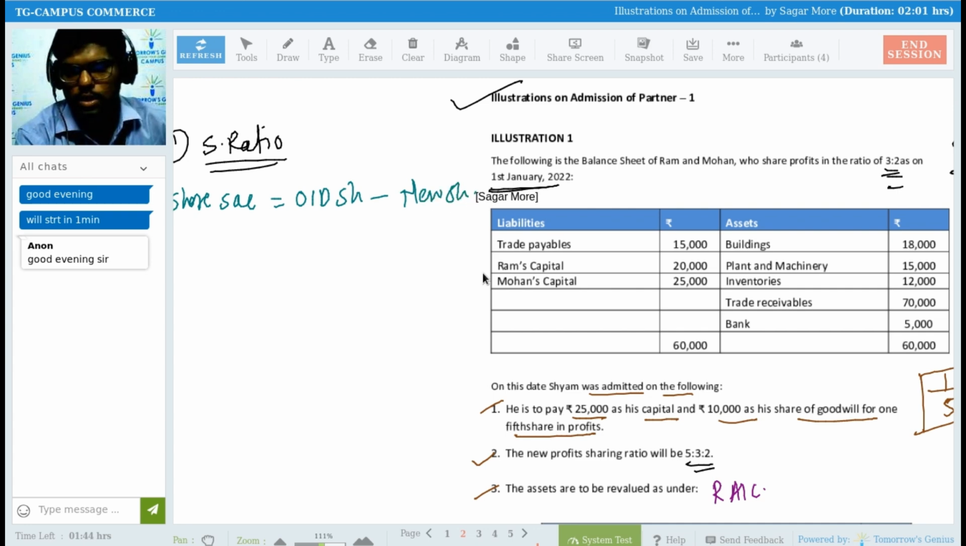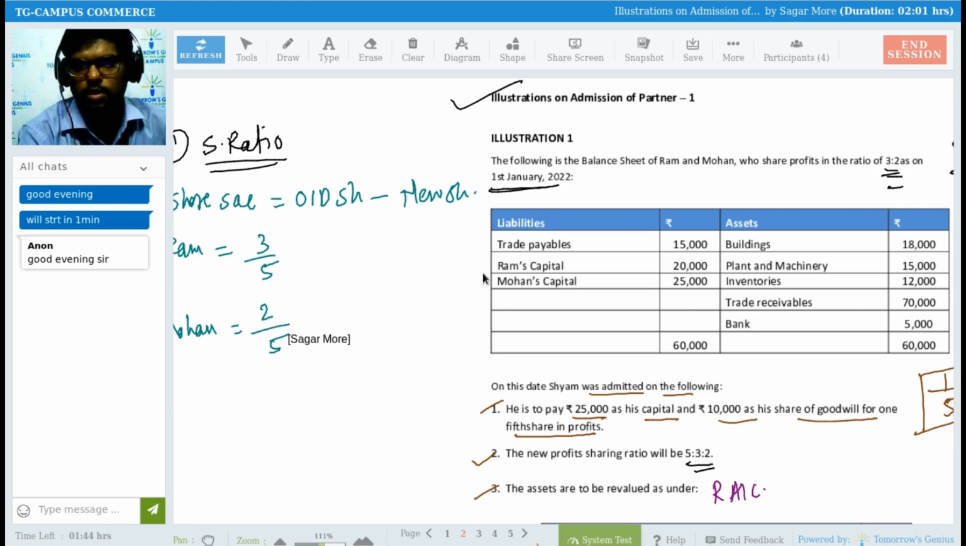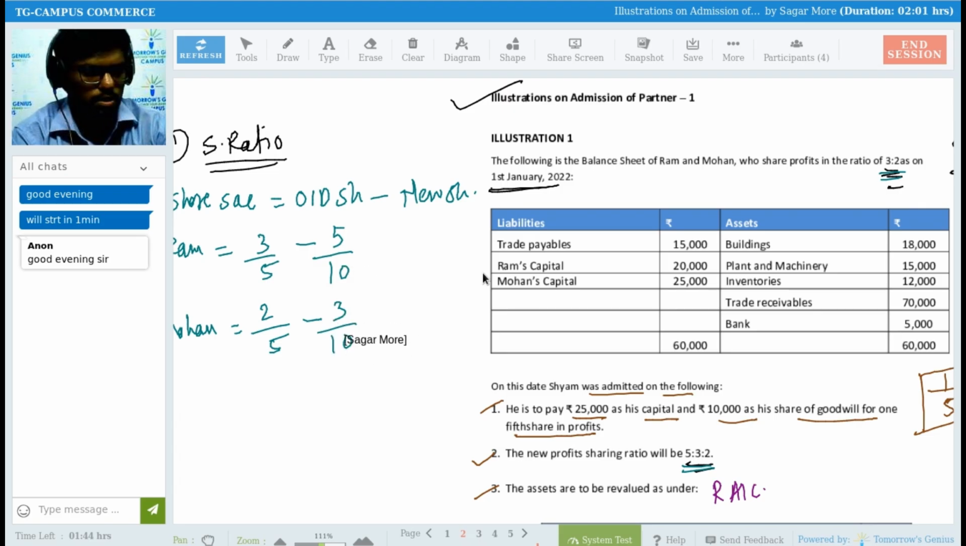new share. So I need to calculate the sacrifice ratio for Ram and Mohan, right? So Ram sacrifices how much? Old share was 3:2, so 3/5 for Ram and 2/5 for Mohan. Minus new share. New share is 5:3:2, so it means 5/10 for Ram, minus 5/10, and here minus 3/10. So after solving this, what answer will I be getting?